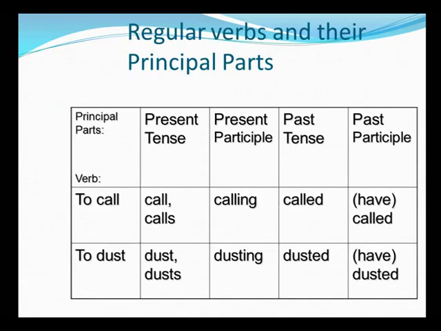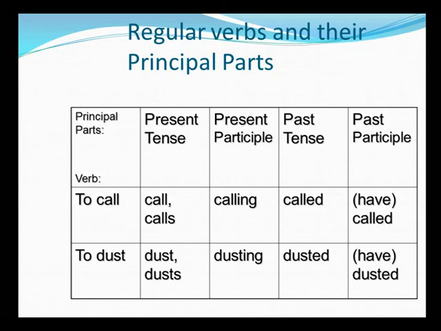We would try and understand with the help of some examples. To call is a verb. The principal part here is to call. Present tense would make it either call or calls. Present participle, as we've been learning, is also known as a gerund. So gerund is formed out of adding ing to it. So calling would be the present participle form. Past form, as we know this is a regular verb, so we'll just add ed to it: called. Past participle would make it have called.